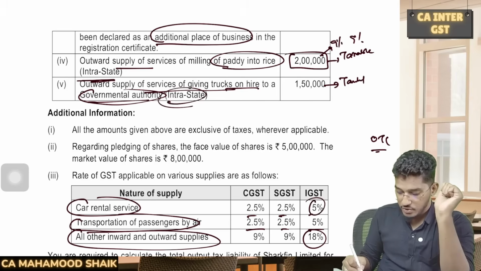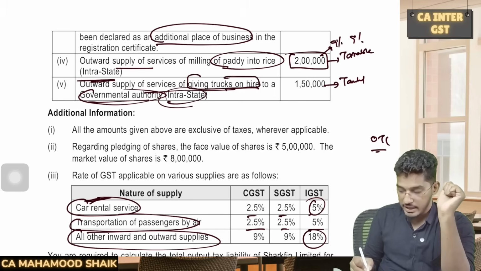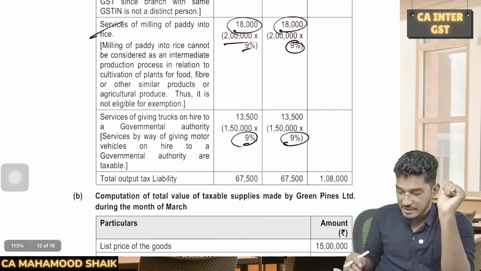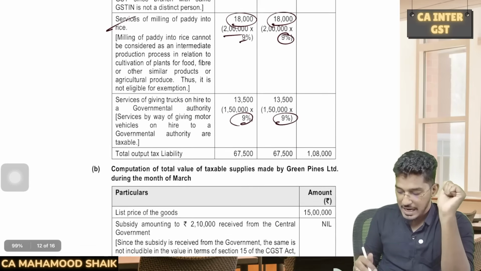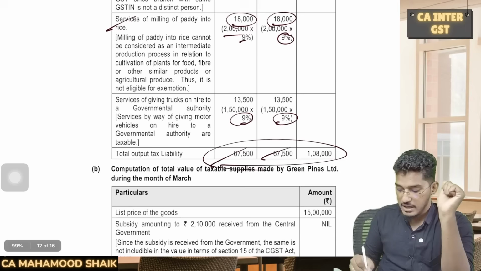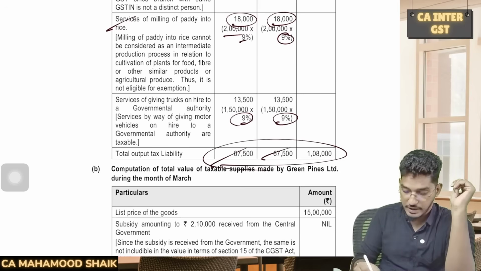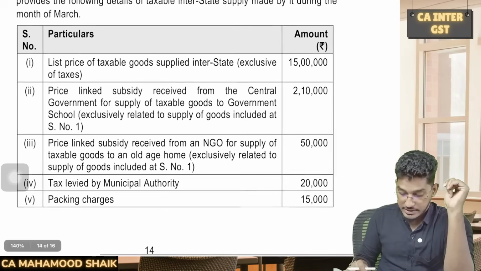What rate of GST will you apply? Will you apply 5 here? No, 5 is for car rental. But here the service is giving the truck on hire, so 18% GST will become applicable. So intrastate on this 1,50,000, 9% CGST, 9% SGST, and you have to add the totals. This will be the total output tax liability. Clear? Right. Let us proceed further with the next question.